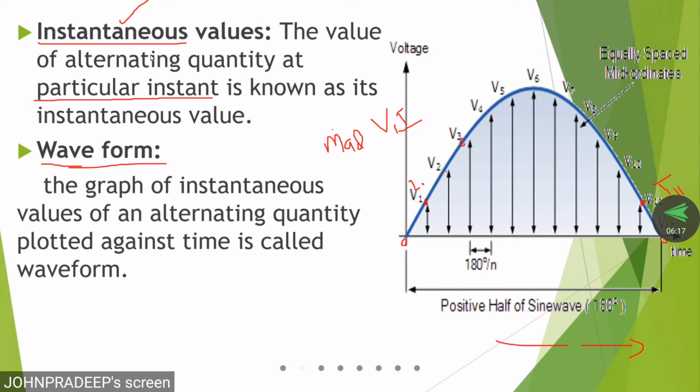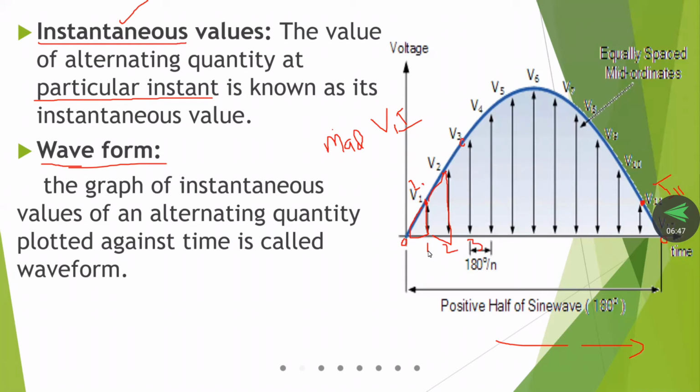So the value of voltage or current at an instant is called an instantaneous value. This area gives one voltage, and this area gives another voltage. At that instant, for example at 1 second, 2 seconds, 3 seconds, with respect to the time period also, we can explain the instantaneous values.